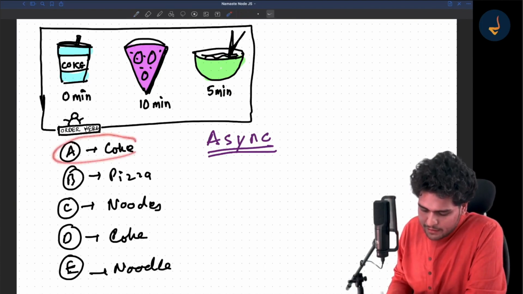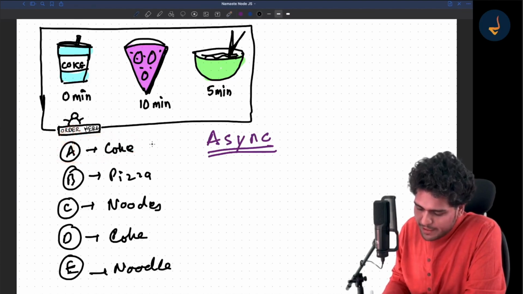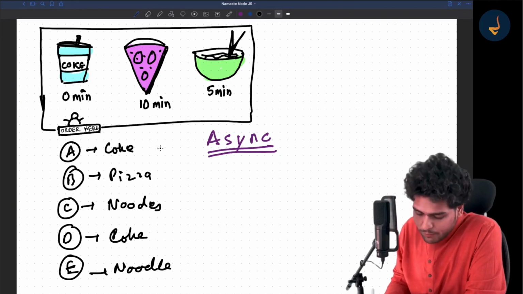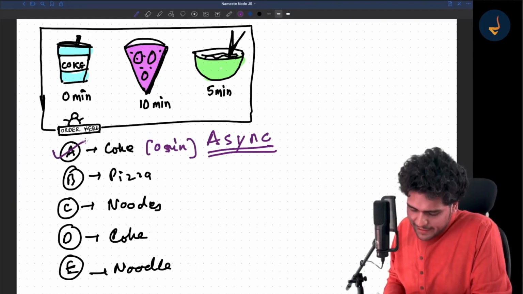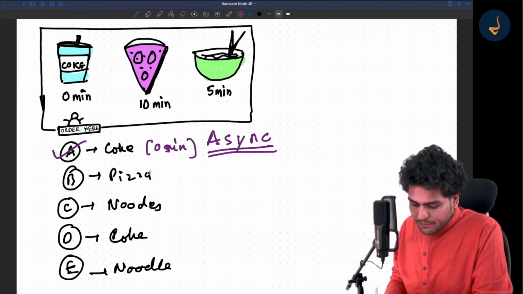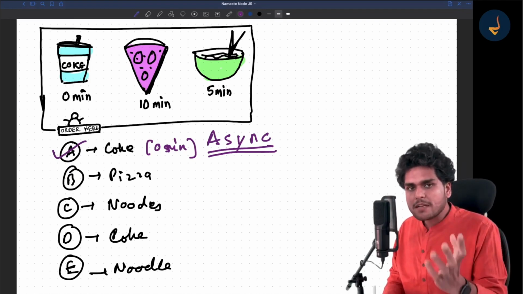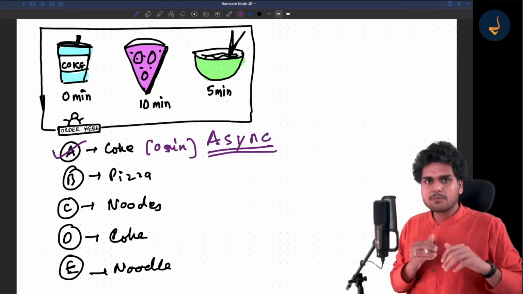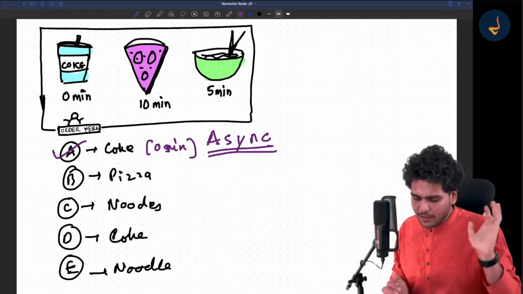So if this restaurant was running in an async fashion, what will happen? Person A goes over here and gives the order of Coke. This order will be fulfilled in 0 minutes or 0 seconds, whatsoever you may write. Now person A's order is fulfilled. Now person B gives the order of pizza. So the counter person will take that order, go in the kitchen and say, okay, we have an order for a pizza, right?